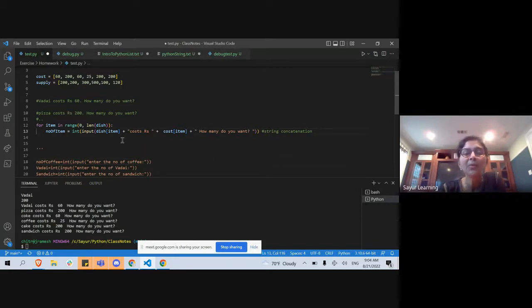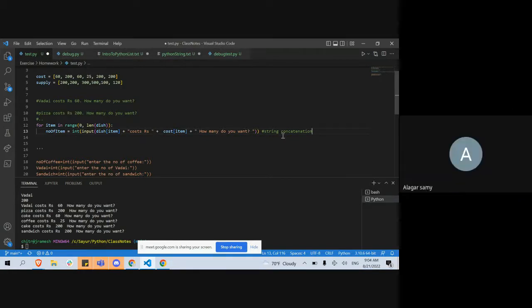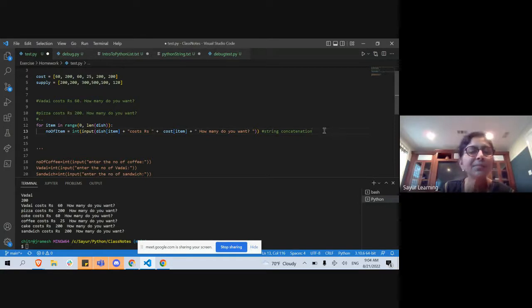In print you can put commas to differentiate each value. In input, the whole thing has to be one string. So just like you add numbers, you can add strings. Concatenate means adding them side by side like that. That's what we are doing here. So that will get us the number of items. Any questions? Alagat-sami, you're good? Yes, ma'am. Okay, what do I need to do next? I got the number. Then what output am I going to produce?